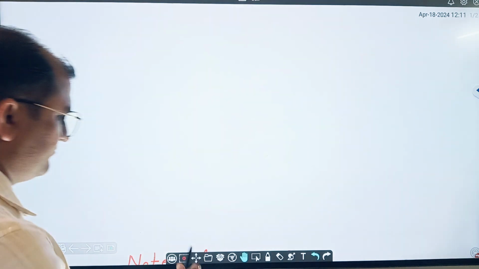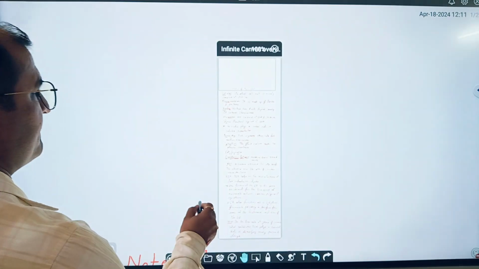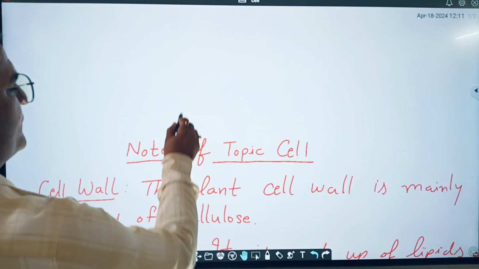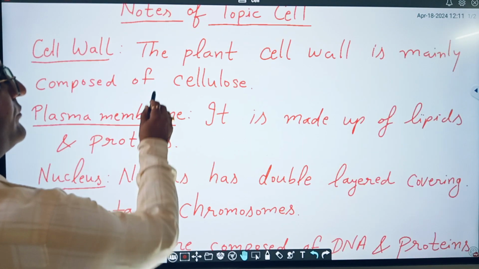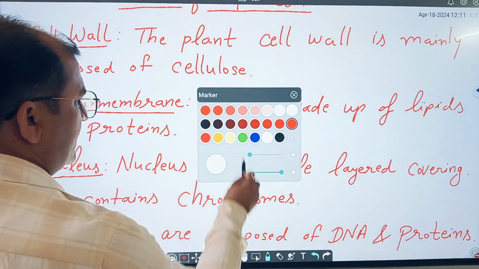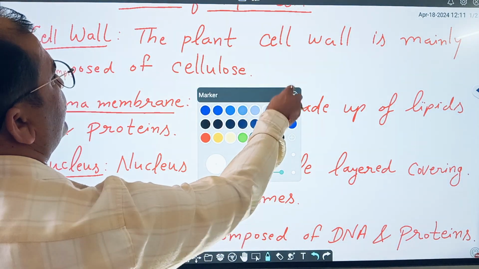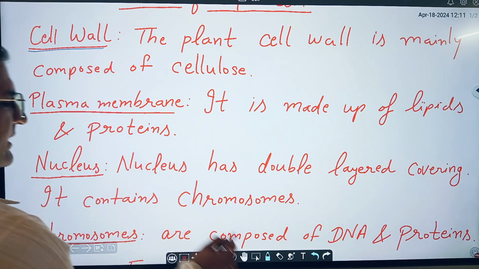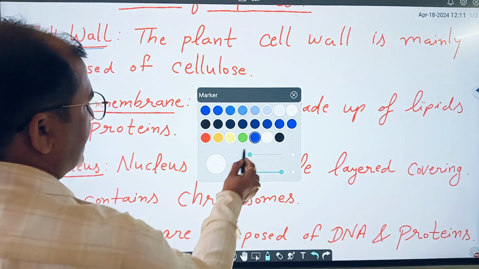So let's discuss the notes of the topic cell. First of all, you should be aware of the difference between plant cell and animal cell.